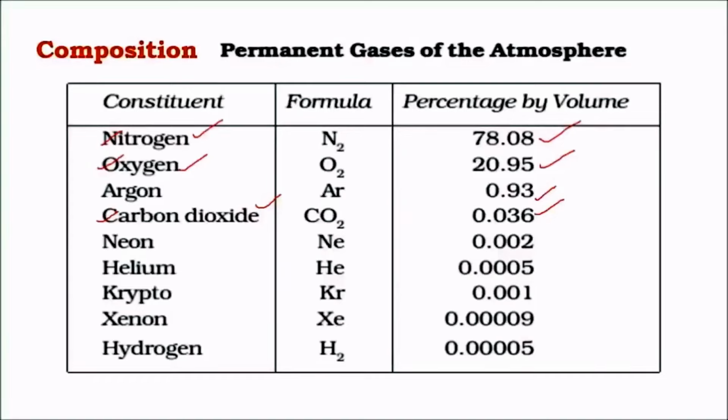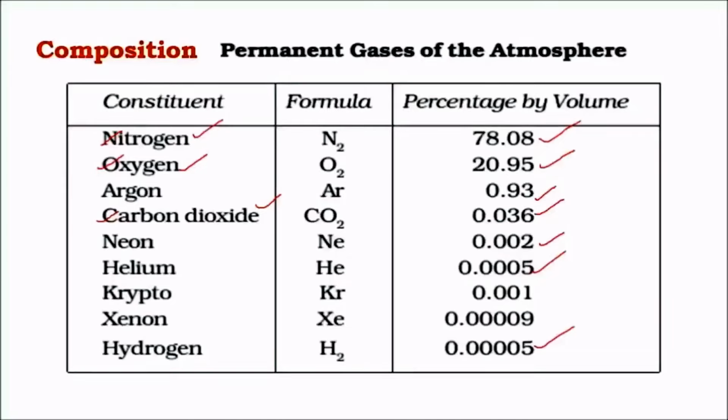Even a small change can bring huge losses on the Earth's surface. And other gases like neon, which are noble gases, have the least effect on Earth's atmosphere. Helium and hydrogen are present on the outer surfaces, and they are very low in volume. And there are other trace gases which are negligible in volume.